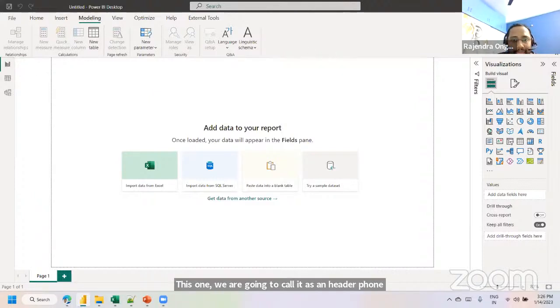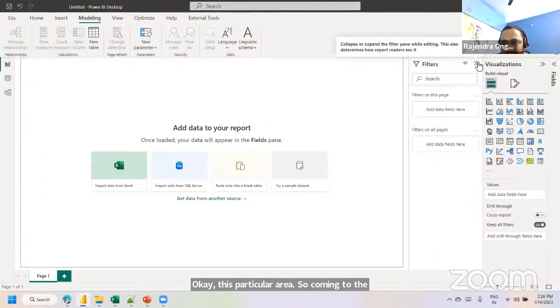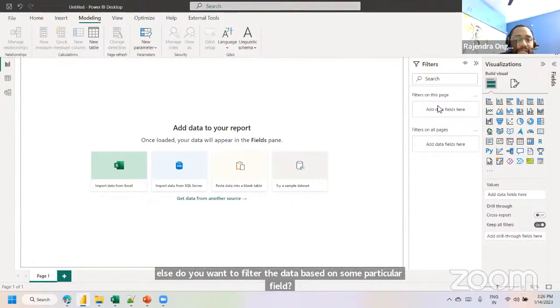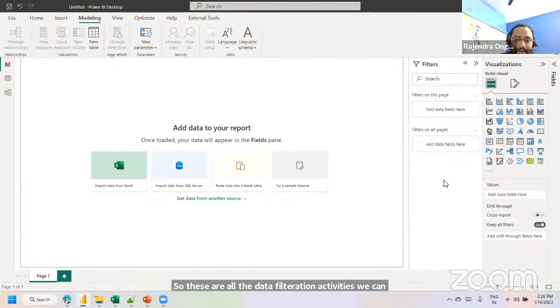Coming to the right-hand side, there is a hidden one, the filter area. We can start filtering page-wise, or visualization-wise, or filter the data based on some particular field. These are all the data filtration activities we can perform in this filter pane. We can filter on this particular page, or if you create a report with multiple pages, filter on all the pages. If you want to filter the data based on some condition or field, we can use this filter pane.